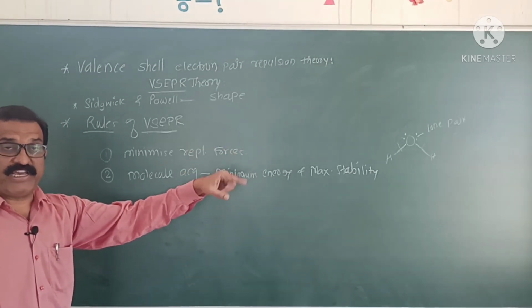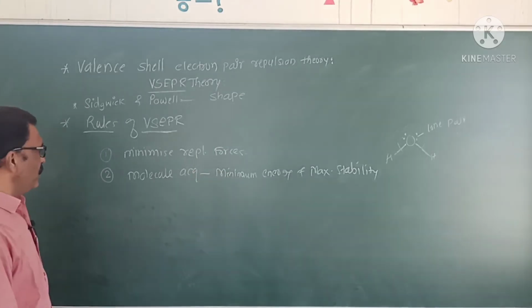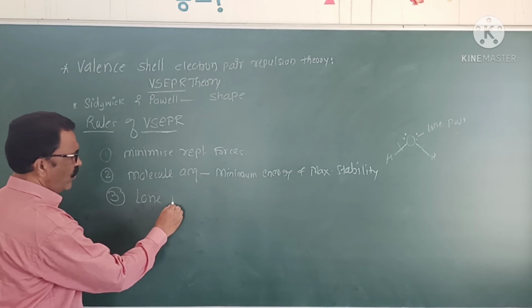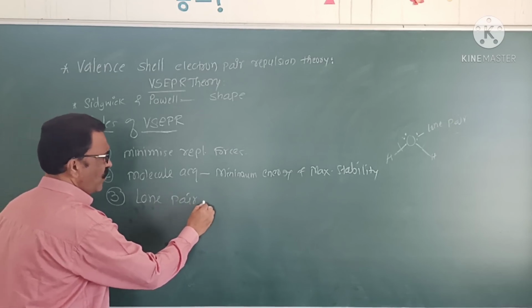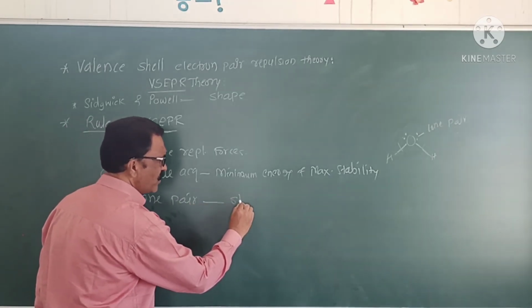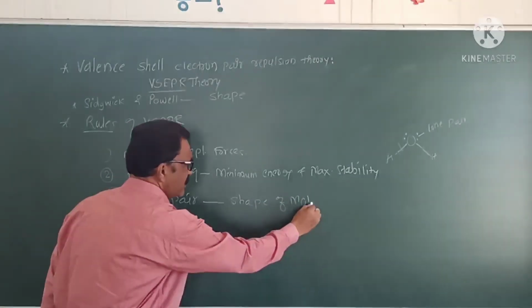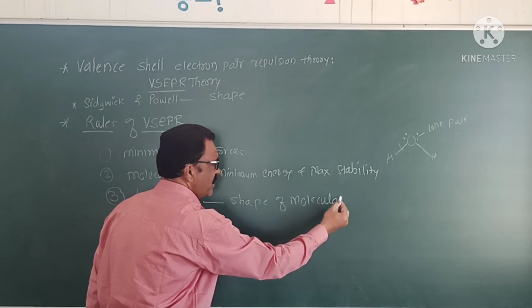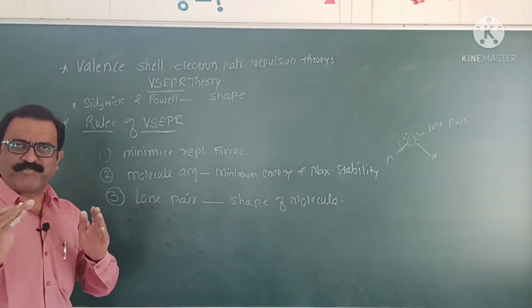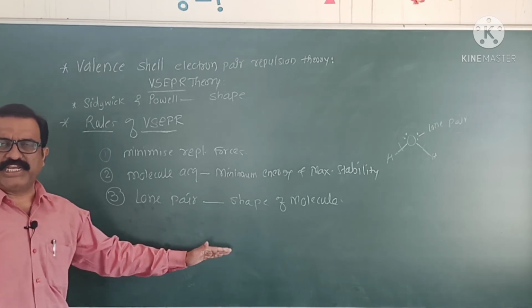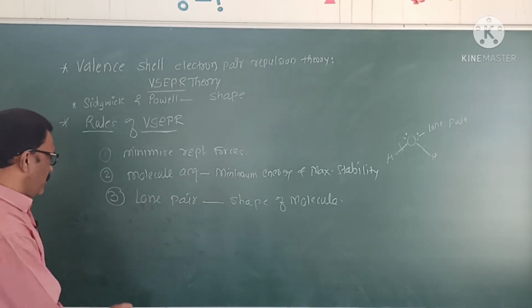The lone pair present on the molecule also contributes. A lone pair also plays an important role in deciding the shape of molecules.